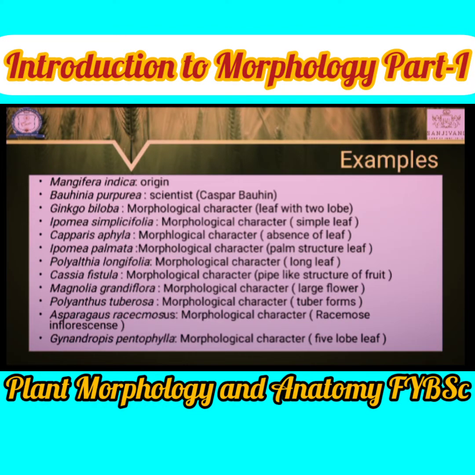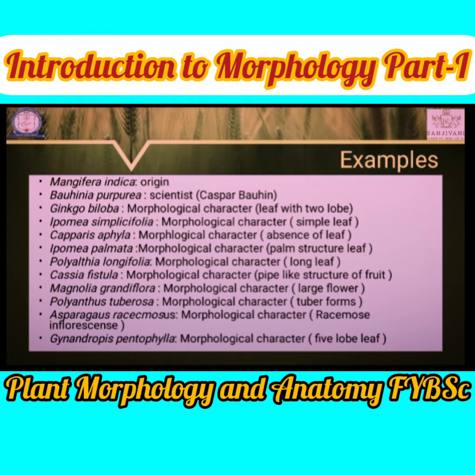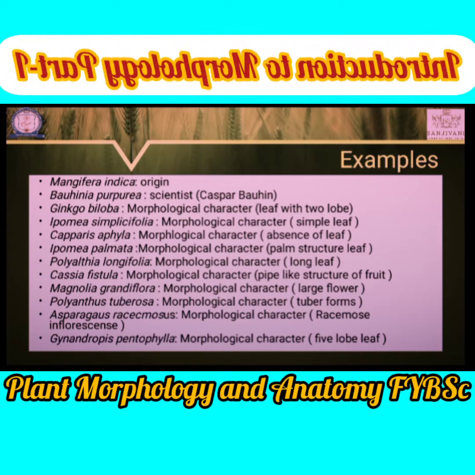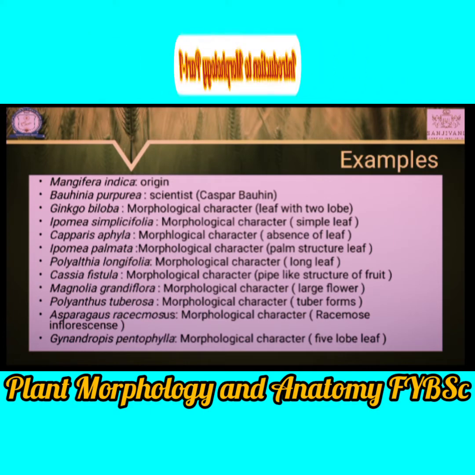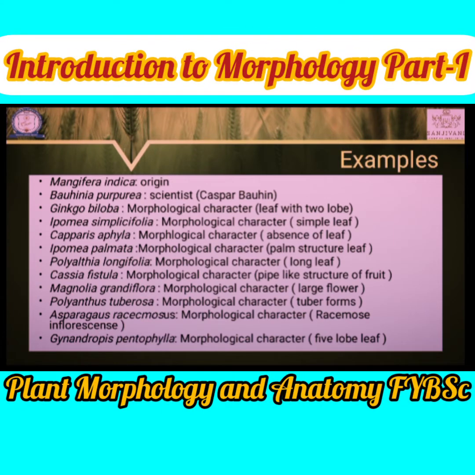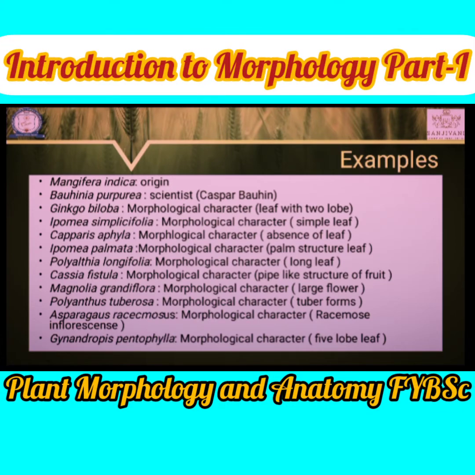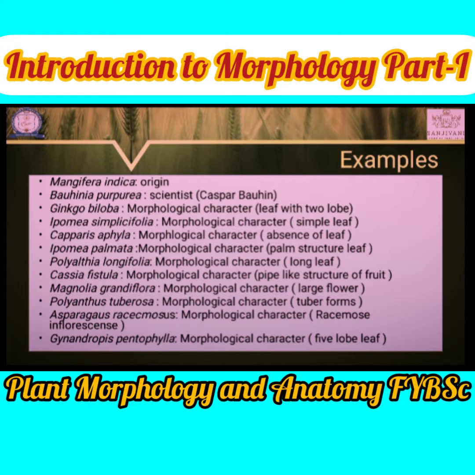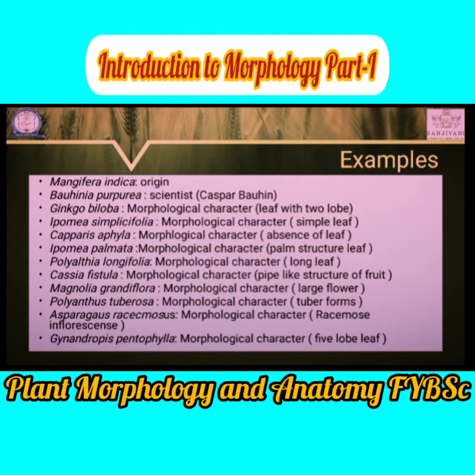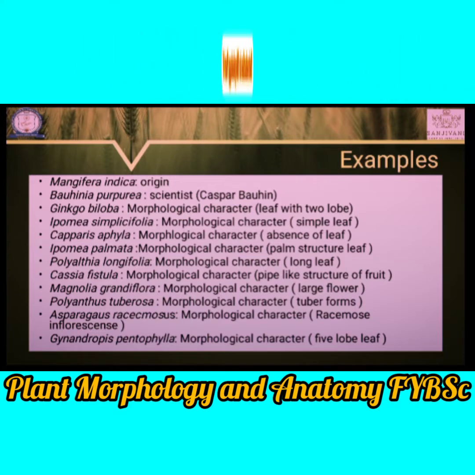Then Magnolia grandiflora, it is a type of plant which has the largest flower. Due to the large flower, the name grandiflora is given. Then Polianthes tuberosa, a tuber-like structure is present in that plant. For that, a name is given. Asparagus racemosus, inflorescence is found in that plant. For that purpose the name Asparagus racemosus is given.